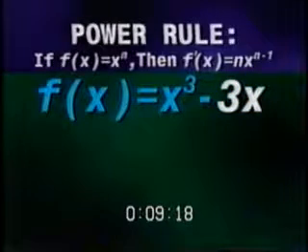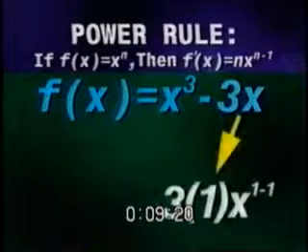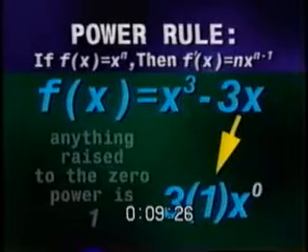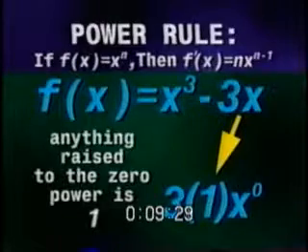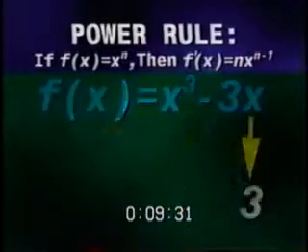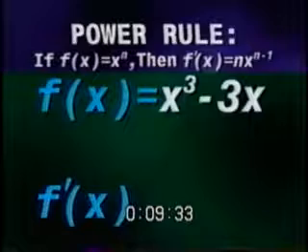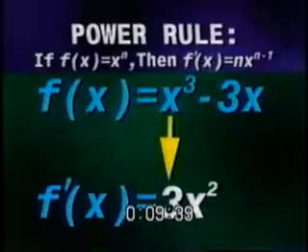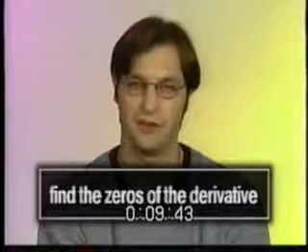On 3x, using the power rule, you get 3 times 1 times x raised to the 1 minus 1. 1 minus 1 gives you 0 for the exponent. Anything raised to the 0 power is 1, so the answer is simply 3. So, the derivative of x cubed minus 3x is just equal to the combination of the two answers, or 3x squared minus 3. Next, we want to find the zeros of the derivative.